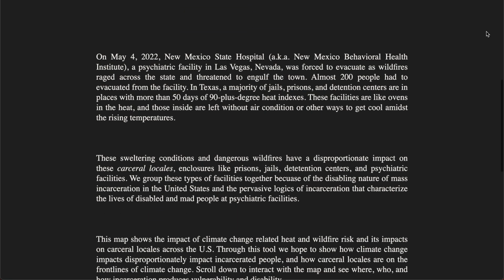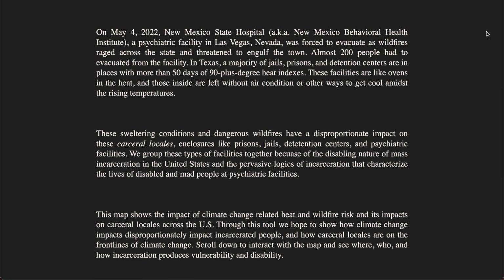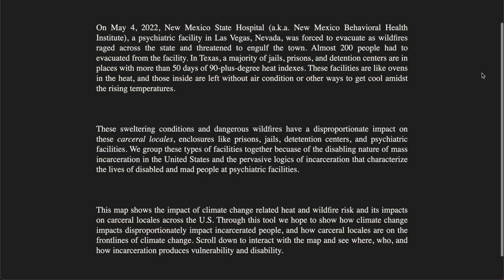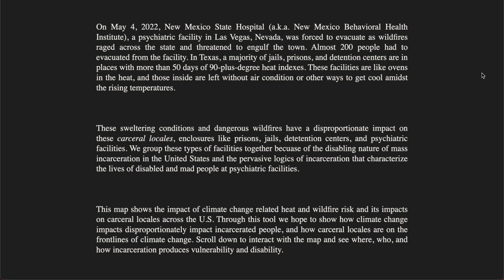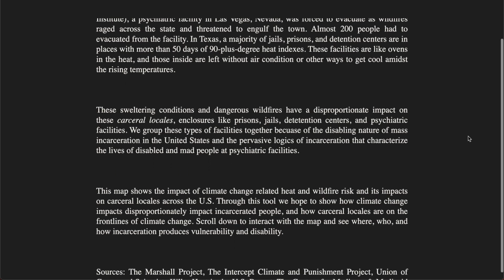And so they scroll down and come up with a story on these disproportionate impacts on people who are incarcerated and heat risk and wildfire risk. They come up with this idea of carceral locales: enclosures like prisons, jails, detention centers, and psychiatric facilities that are grouped together because of the disabling impact of mass incarceration in the United States, as well as the pervasive logics of incarceration that characterize the lives of disabled and mad people at psychiatric facilities.